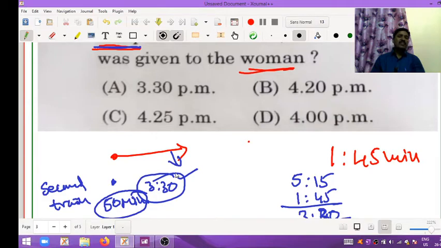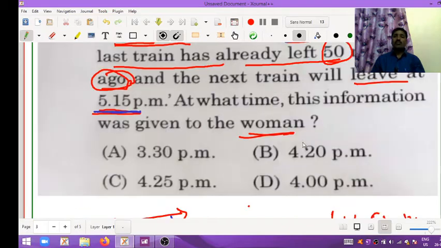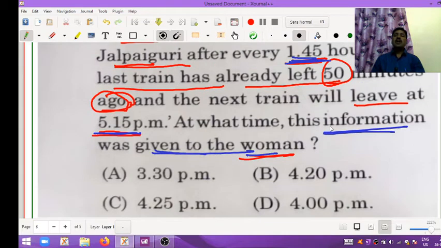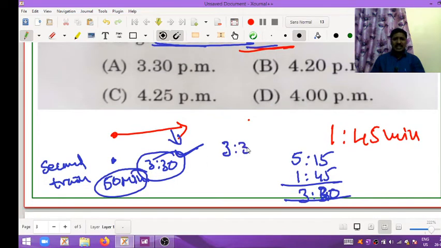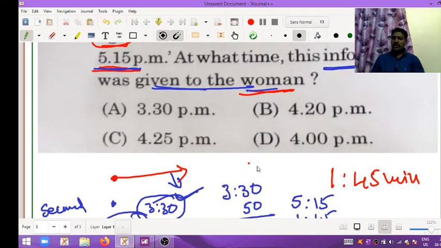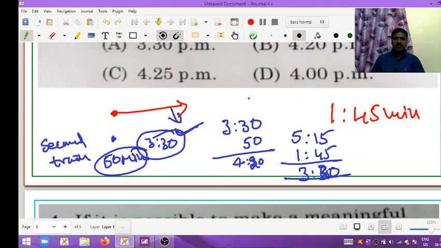The second train will leave at 3:30 p.m., but what we want is the time at which the information was given to the woman, that means when they were discussing. So 3:30 p.m. is when the second train will leave, and adding 50 minutes, 4:20 p.m. will come.